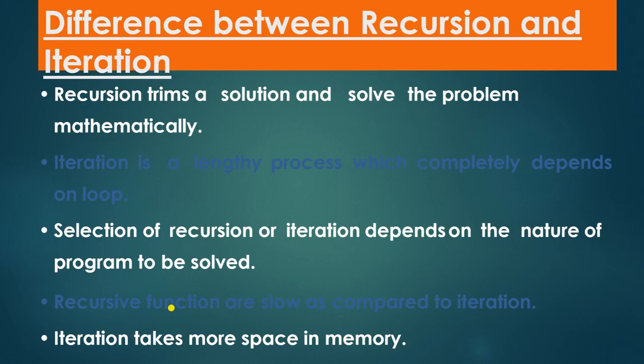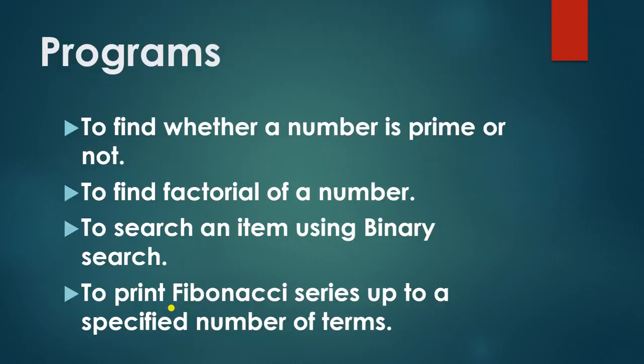Now there is the difference between recursion and iteration. Recursion trims a solution and solves the problem mathematically. Iteration is a lengthy process which completely depends on loops. Selection of recursion or iteration depends on the nature of the program to be solved. Recursive functions are slow as compared to iteration. Iteration takes more space in memory.